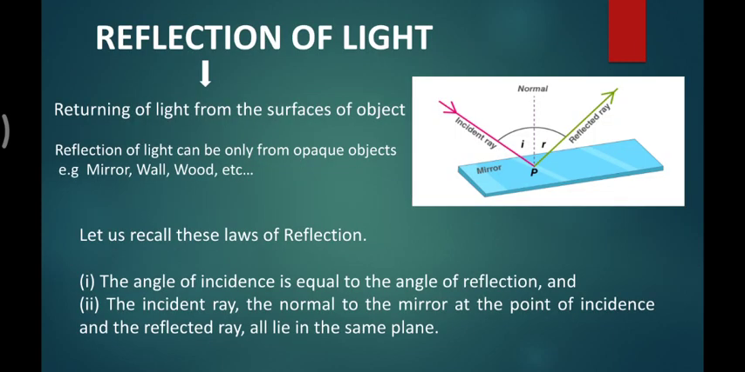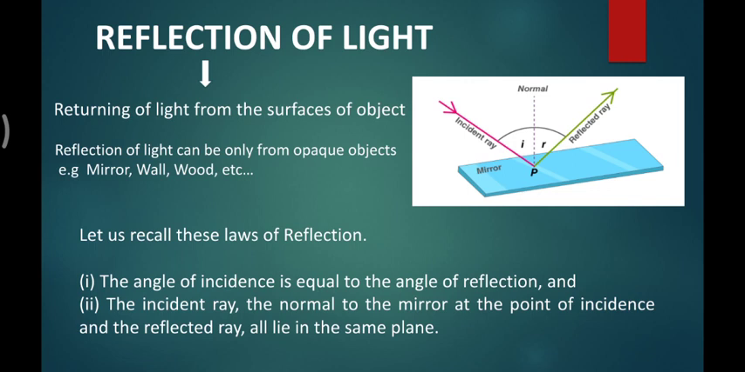This is one of the phenomena associated with light. Reflection of light: the returning of light from the surface of an object is called reflection. As you can see in this figure, a mirror is there. Here you can take any kind of wall, any kind of surface. It should be opaque. There, as you can see, is one incident ray.